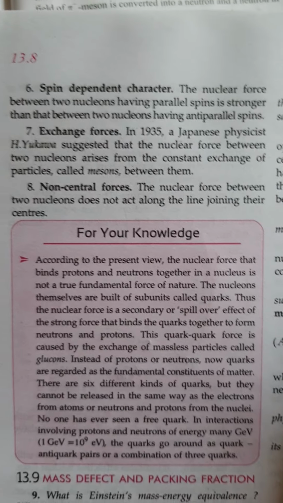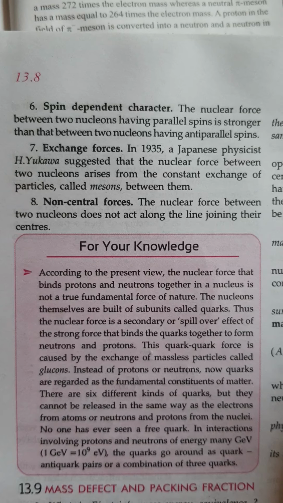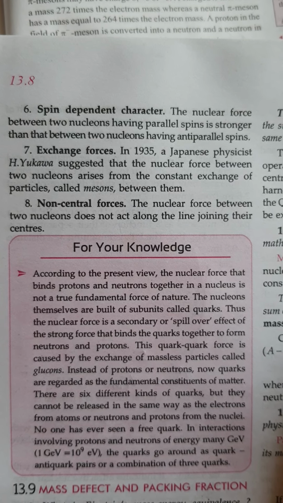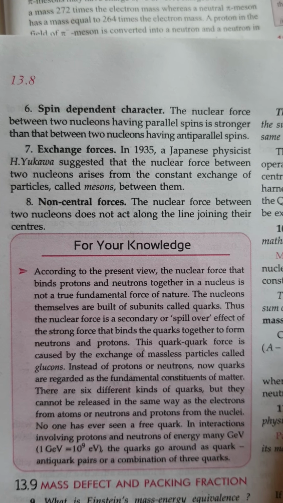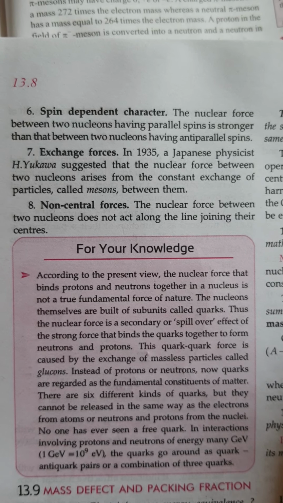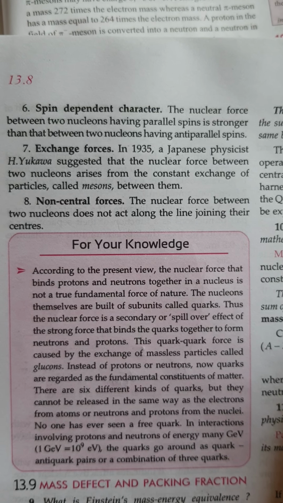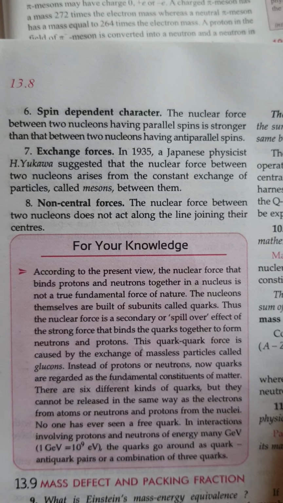And that is spin dependence. So nuclear forces between two nucleons depend on spin. Nuclear forces between two nucleons having parallel spin are stronger than those between two nucleons having anti-parallel spin, right? Then exchange force.